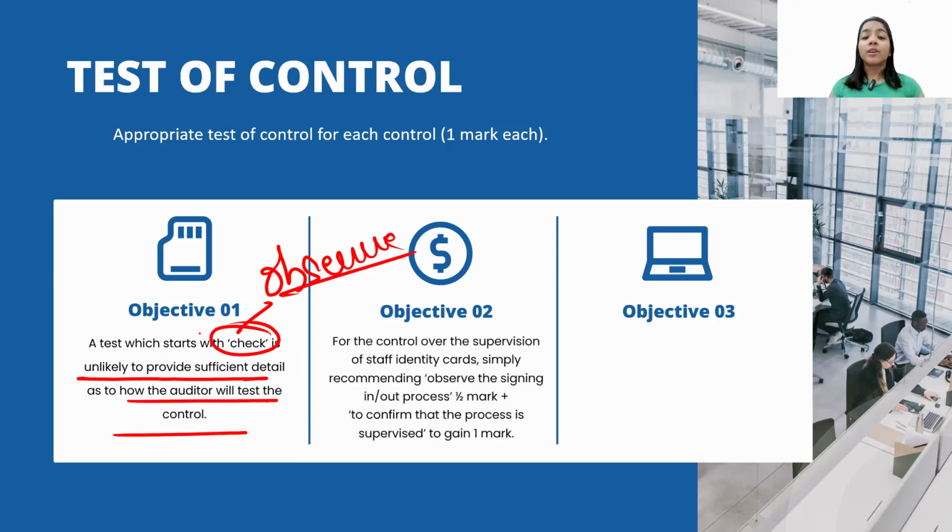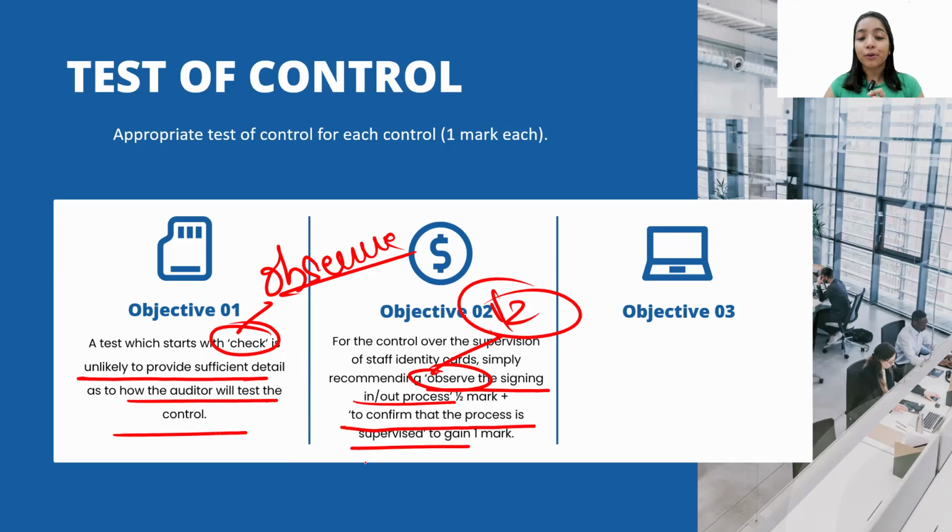For the control over the supervision of staff of identity cards, simply recommending observe the sign in sign out process, you will only get half marks. How will you get another half marks? To confirm that the process is being supervised. So you observe the clock in, clock out, but why are you doing it?